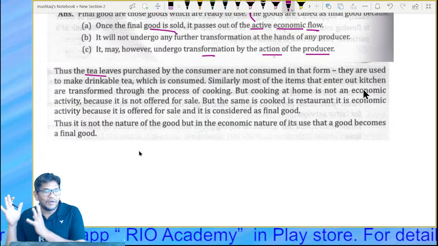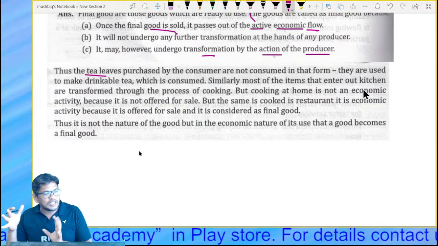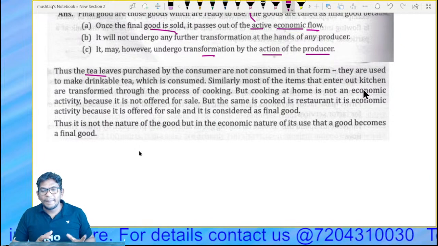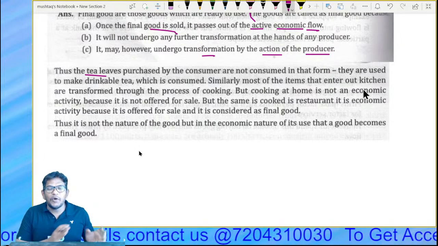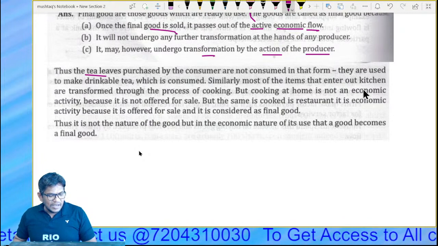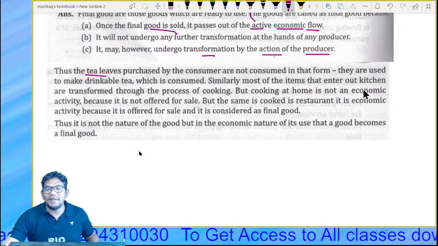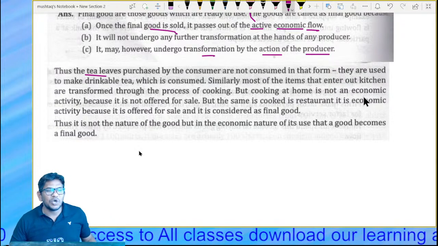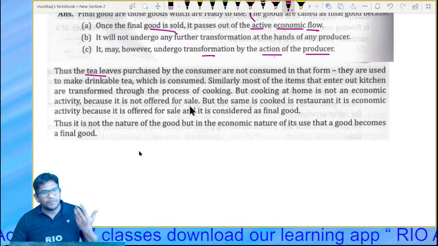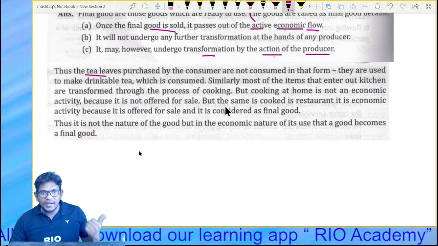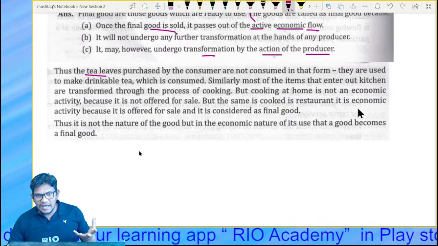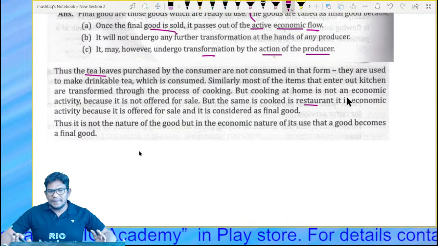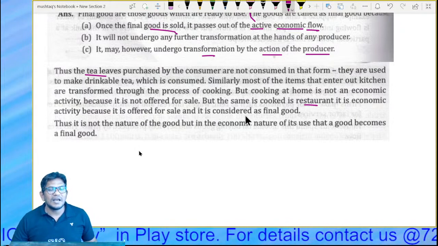So I'm not talking about the process which takes place in restaurants. I'm talking about the one where we bought the goods. Okay, we bought the goods and that takes place in our kitchen, I mean, in our home. All right. But cooking at home is not an economic activity because it is not offered for sale. But the same cooking, my dear student, when the same is cooked at the restaurant, it is called an economic activity because it is offered for sale. So it is considered as final goods.